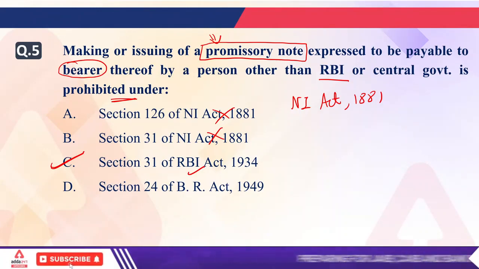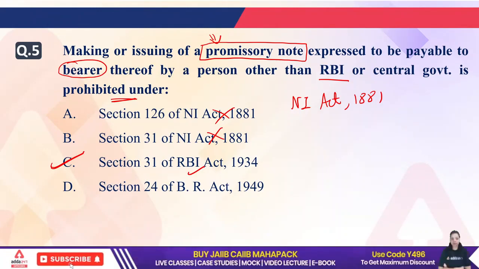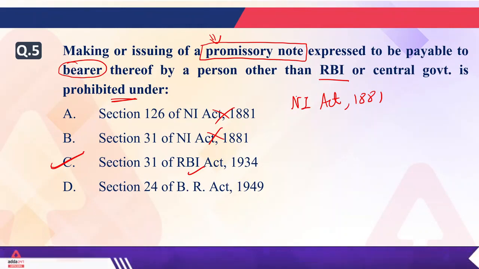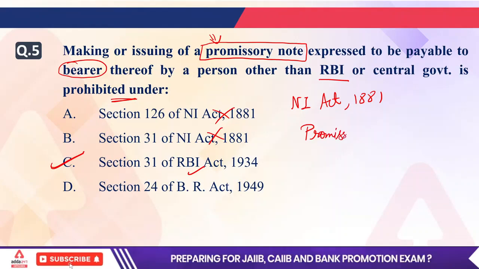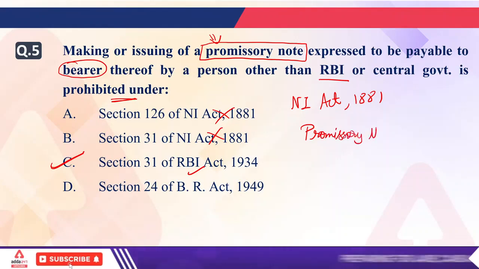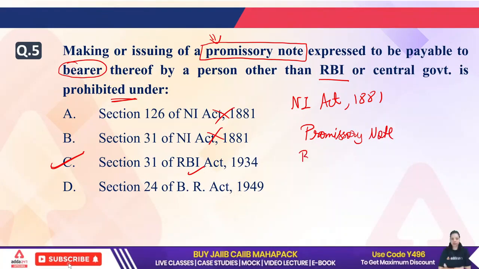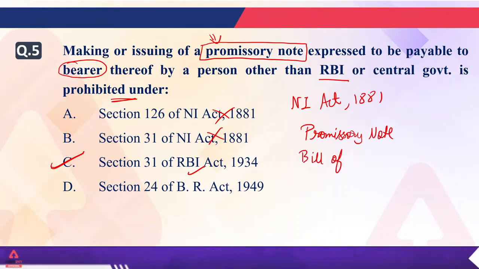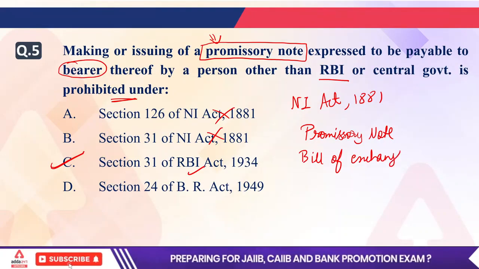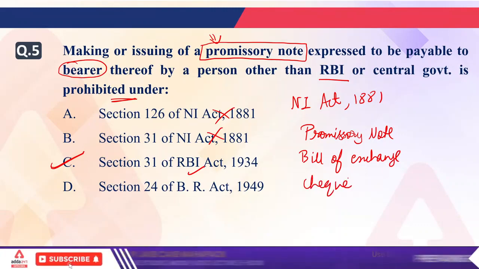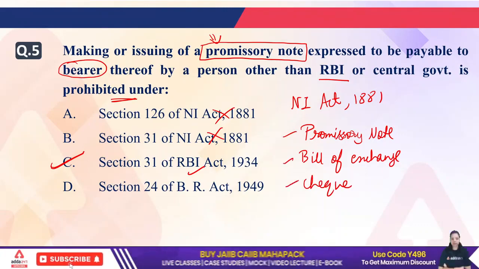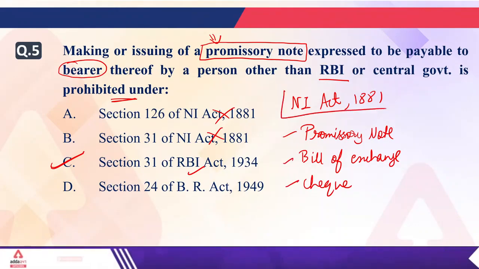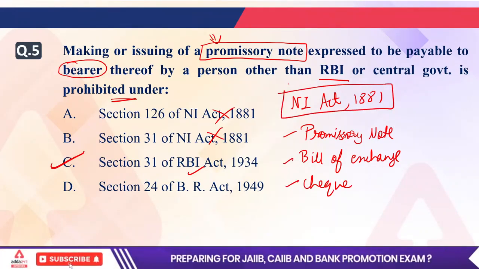Now do remember this question because it is important. If we talk about the promissory note, and then the bill of exchange, or the check, all these are negotiable instruments, and whenever we hear these three terms, we directly go to the NI Act. But that is the definition given under this particular act.